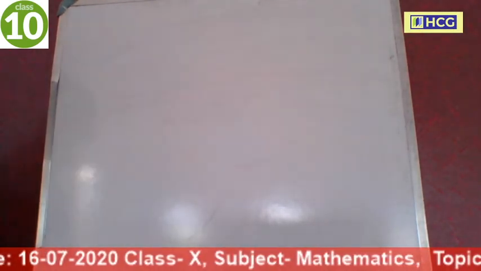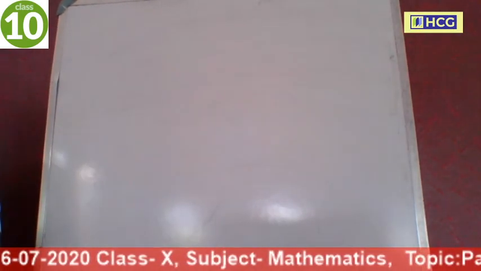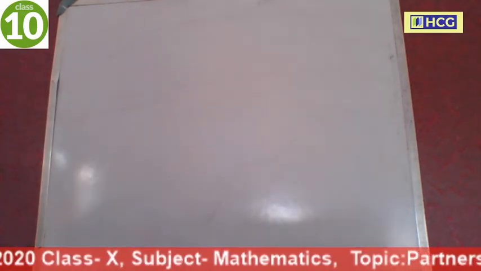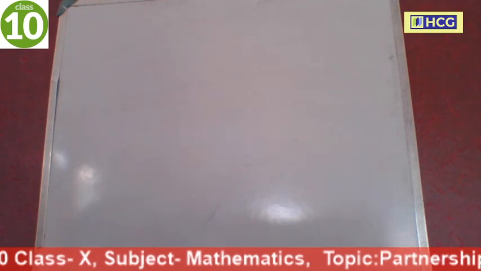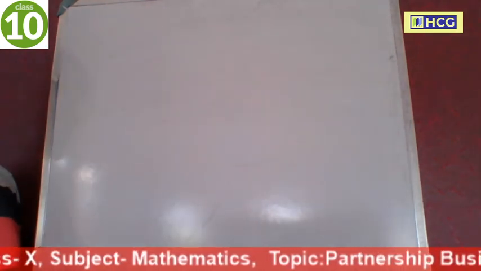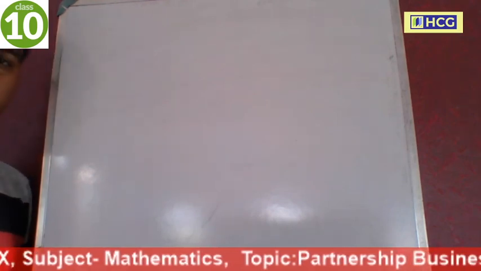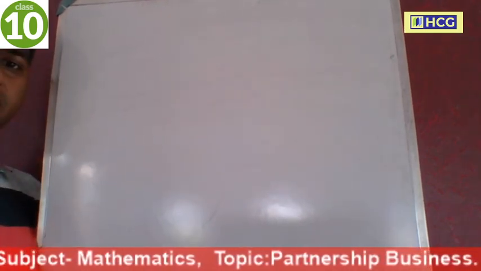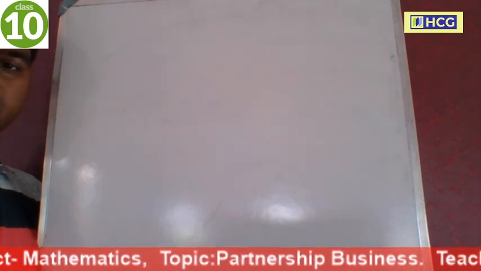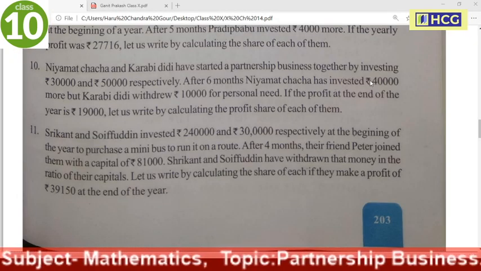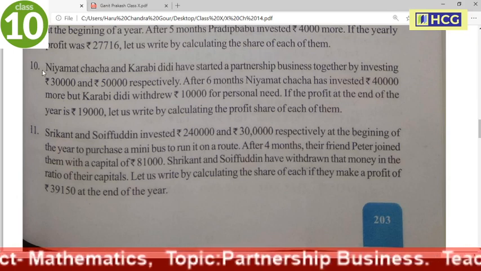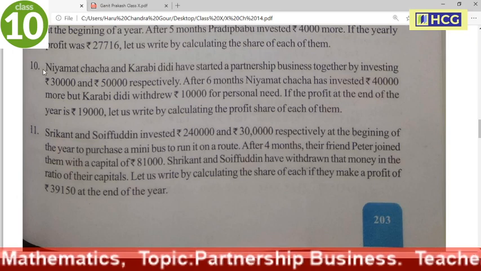Today we will do some problems of the chapter partnership business. In the previous class we already did some sums of this chapter. Now we do some more sums of this chapter. First we do number 10. First I read the sum.